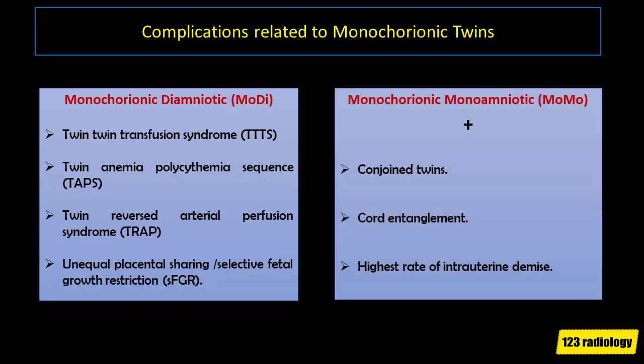Monoamniotic twins have all of these issues. And additionally, you could have conditions such as conjoined twins and cord entanglement, and they have the highest rate of intrauterine demise.